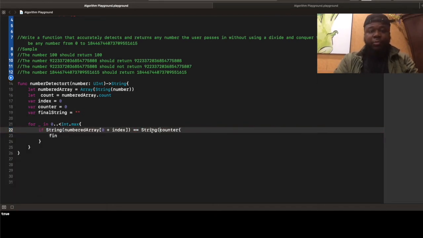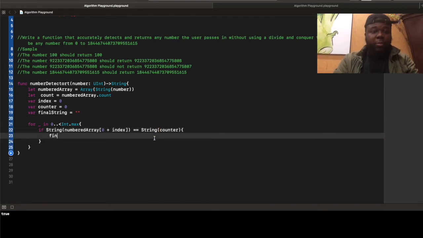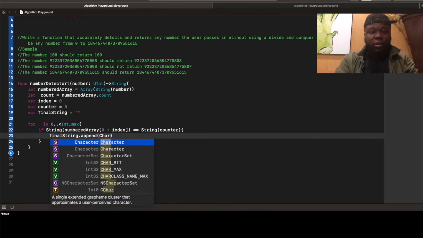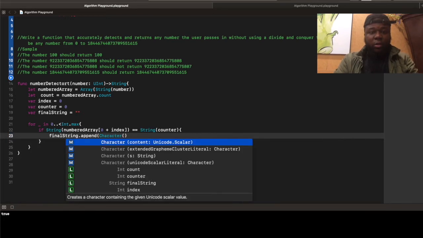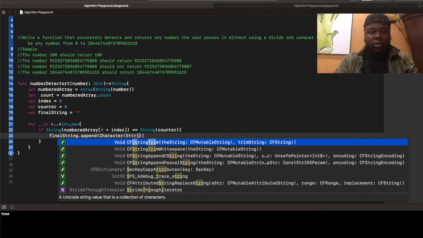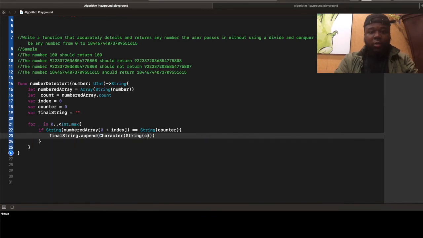Convert to Swift string. We're going to append the string character of counter to our array.